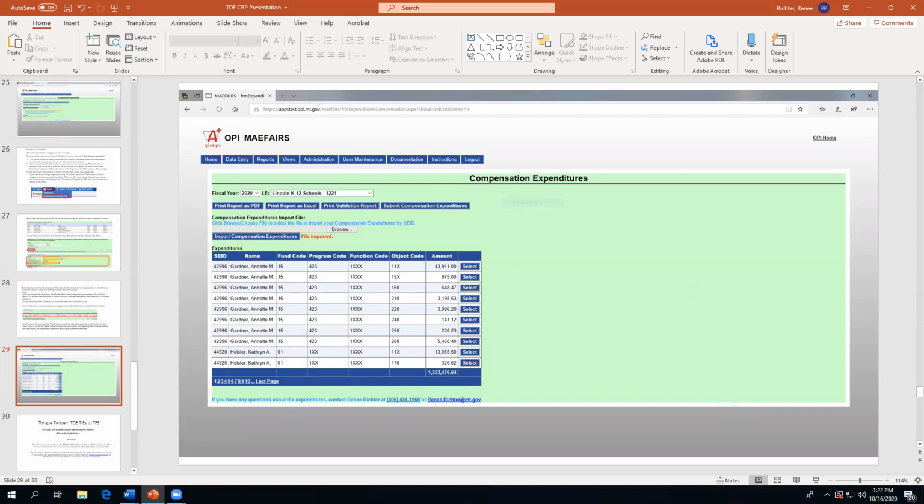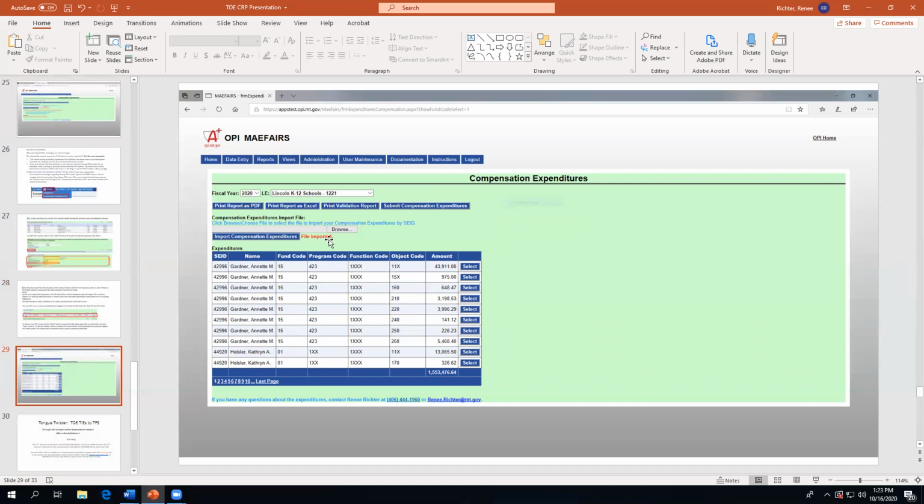And so you'll want to go back into the compensated expenditures and browse for your new updated file and import that file. Okay. So in this case, I've done this and my file imported. So you'll get the little red file imported if all of your previous errors have been cleaned up.